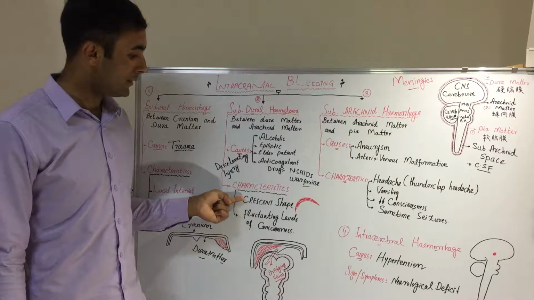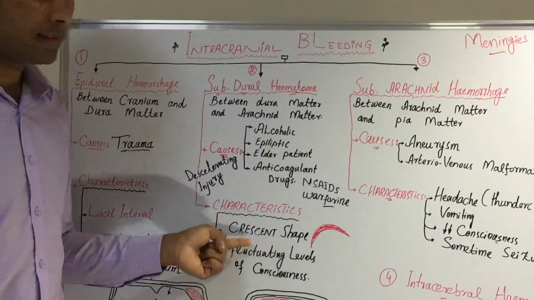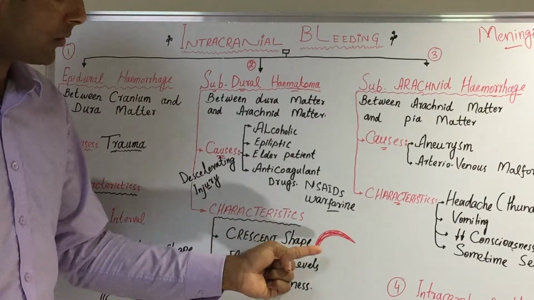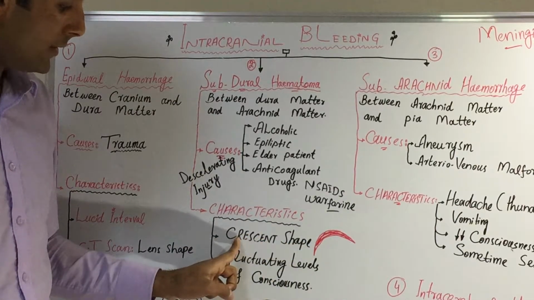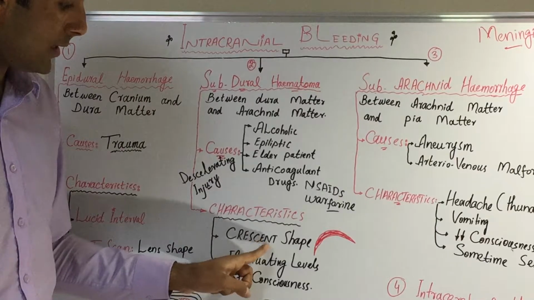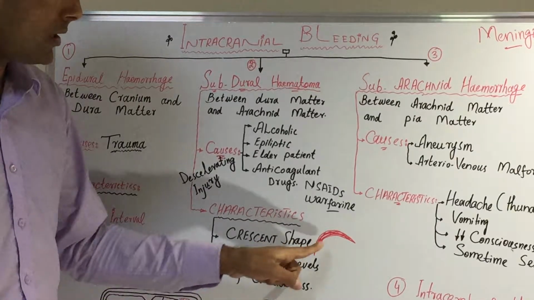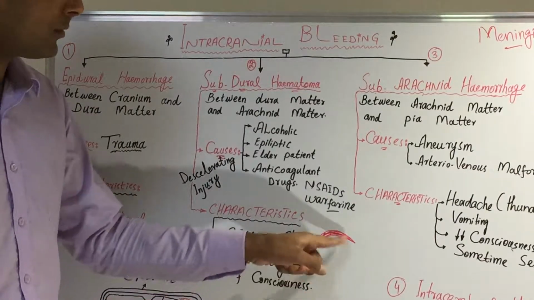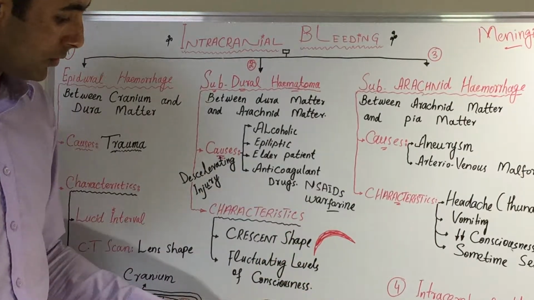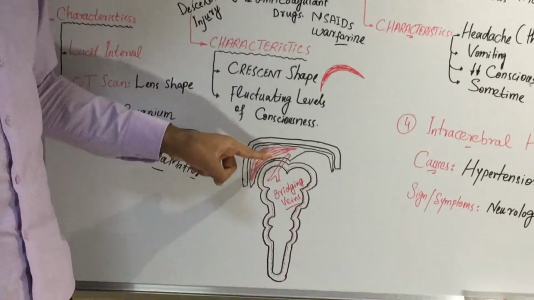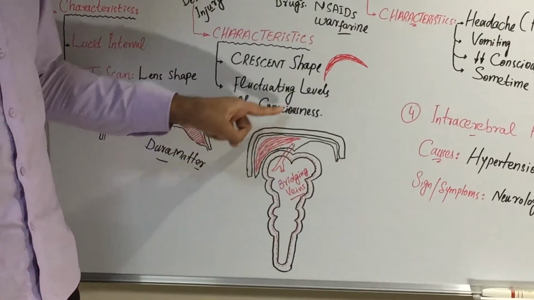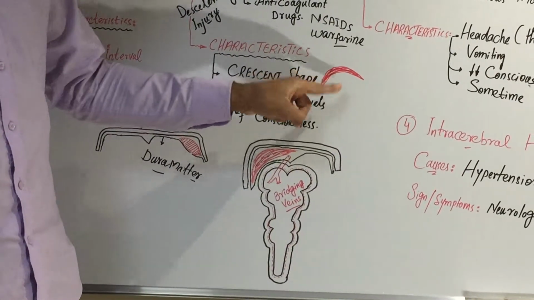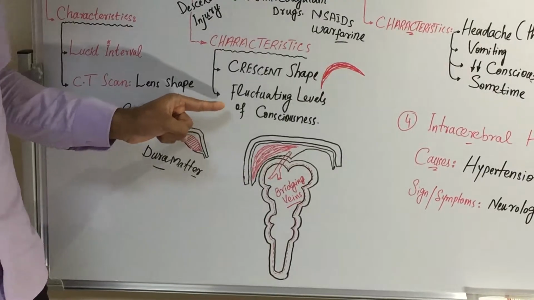The most important characteristic is that if you take a CT scan of this patient, the hematoma looks like a crescent shape. C-R-E-S-C-E-N-T, crescent shape. Crescent shape means moon shape, right? Half moon shape or first quarter moon shape. So here you can see that due to these bridging veins, the patient may get an injury, and may have this crescent shape under the CT scan.